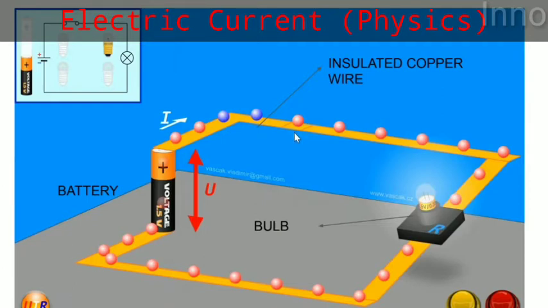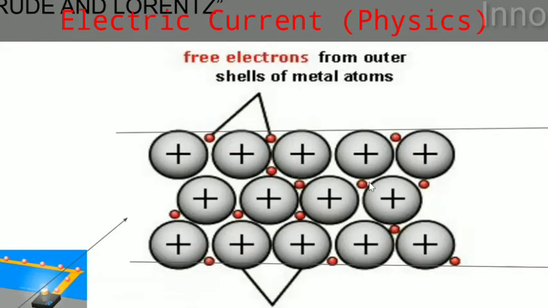We all know that metals conduct electricity, while plastic, wood, rubber, these materials do not conduct electricity as they are bad conductors of electricity. Okay, next, move on to the next topic.